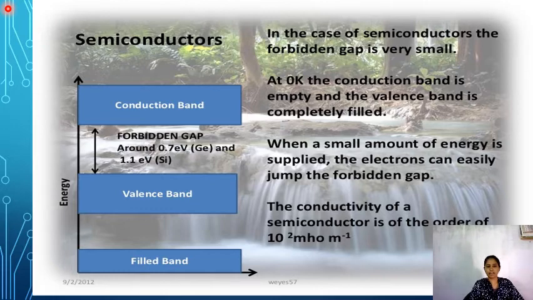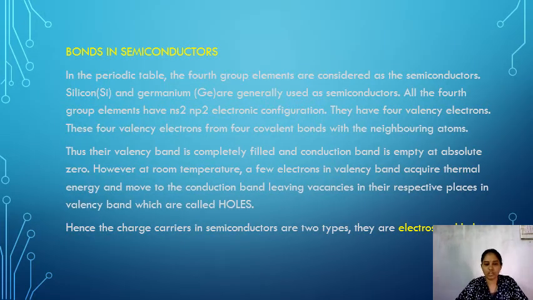So based on the band theory, conductors do not have any forbidden gap between the valency band and conduction band, and in insulators there is a large gap between them. But in semiconductors, there is a small forbidden gap. If we give a small amount of energy, the electrons can easily jump from the valency band to the conduction band. Then those conduction electrons carry the current. So that is about semiconductors.